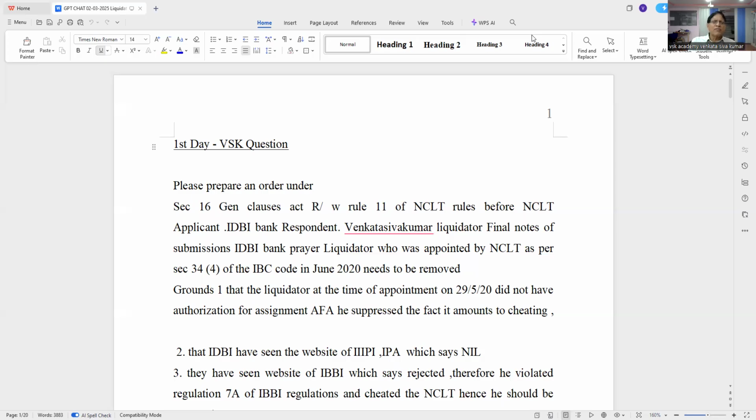So I asked ChatGPT, please prepare an order like a judge. I am the judge. How can an order be prepared for a judge? Even at the NCLT, the judges are burdened with too much work. Another problem is they have to hear, keep up with changing law, and pass orders.